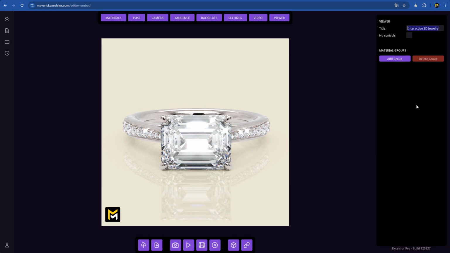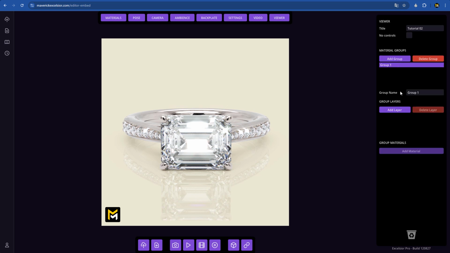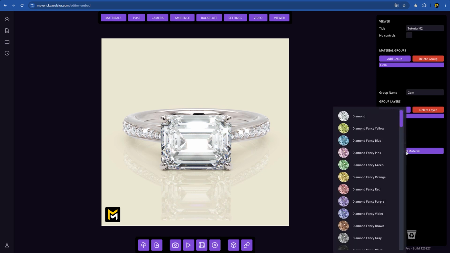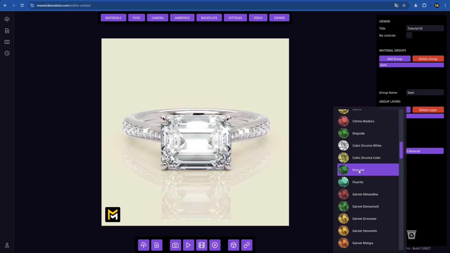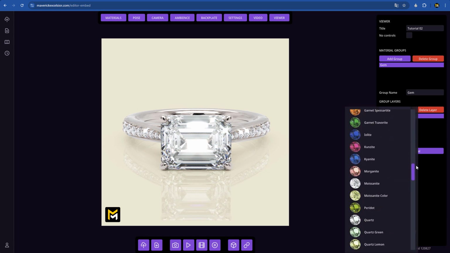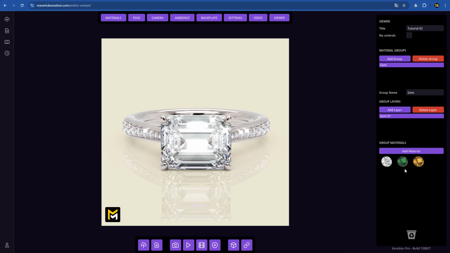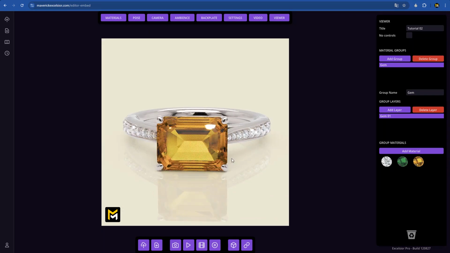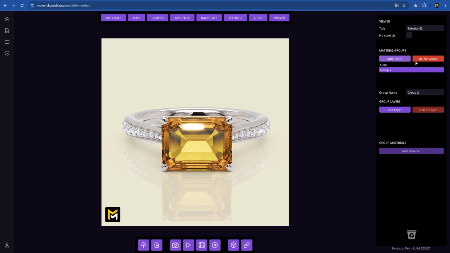We'll give it the title Tutorial 02 and start adding groups. We'll create a new group named Gem and add the Gem 01 layer. For materials, we'll select diamond, emerald, and finally imperial topaz, which looks stunning. Click on each material to see it in the scene. Looks fantastic. Now let's create a new group for the metal.